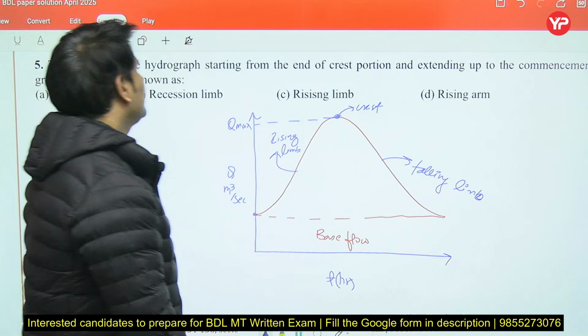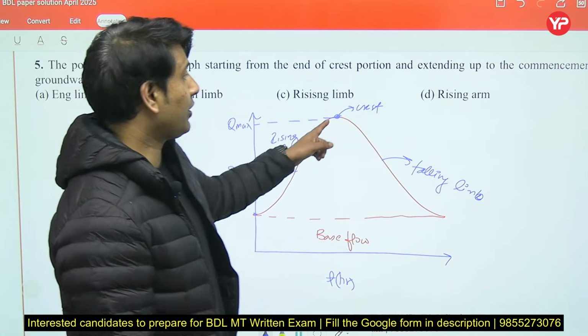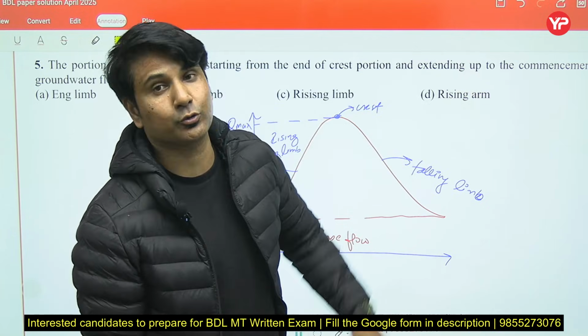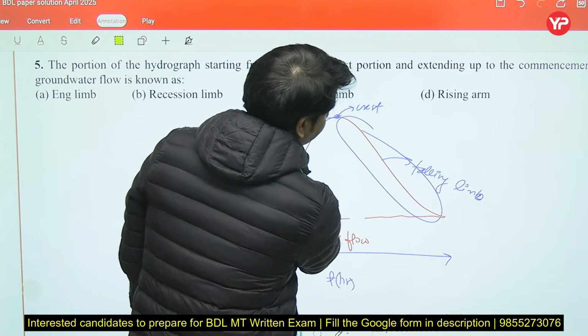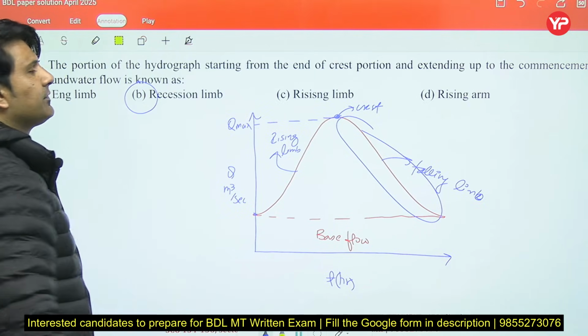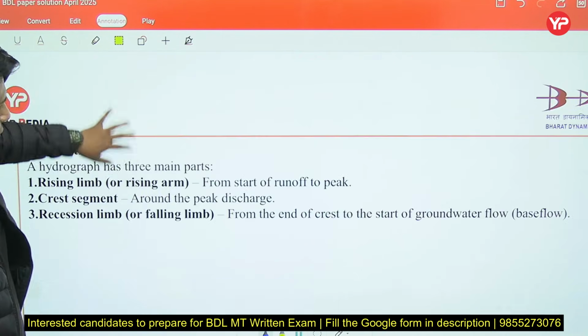Falling limb is also known as the recession limb, right? So they have asked in the question about the end of the crest portion extending up to the contribution of groundwater flow, so this will be called the recession limb. The correct answer will be recession limb. Let's move to the next question.